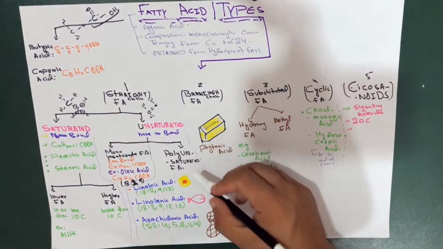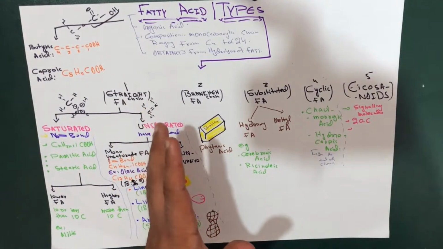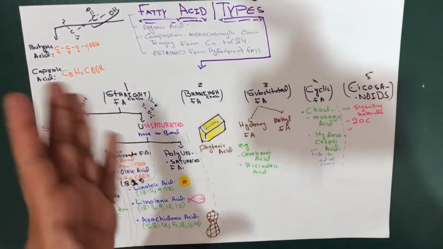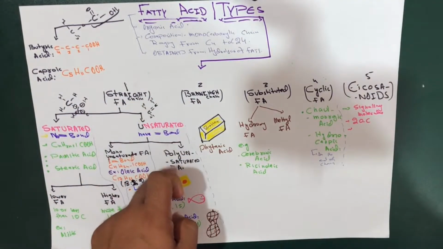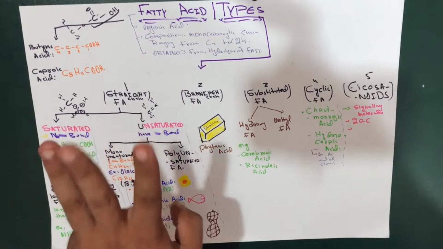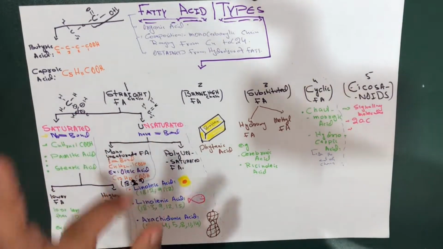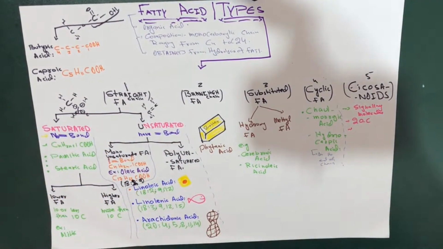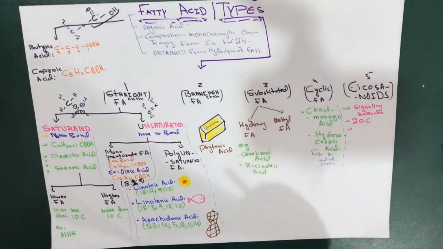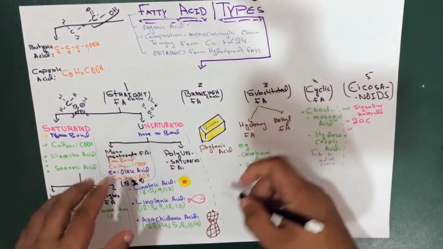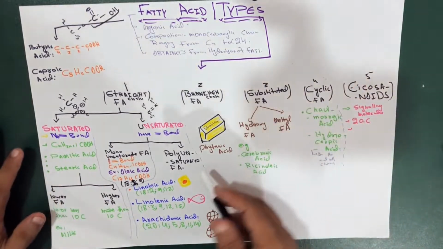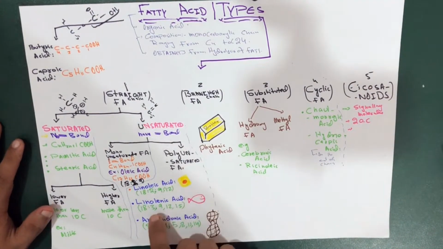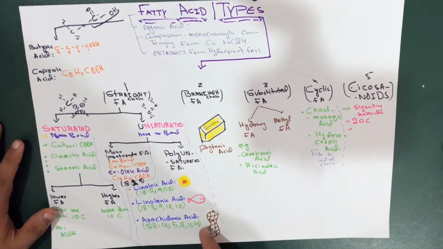Now let's talk about the poly unsaturated fatty acid. Poly unsaturated fatty acids are also called polyethanoid fatty acids. In this condition, we have 3 polyunsaturated fatty acids of great biological importance. If you are a medical student, you will study later what the more important things are regarding these acids. So we have three important acids: linoleic acid, linolenic acid, and arachidonic acid.